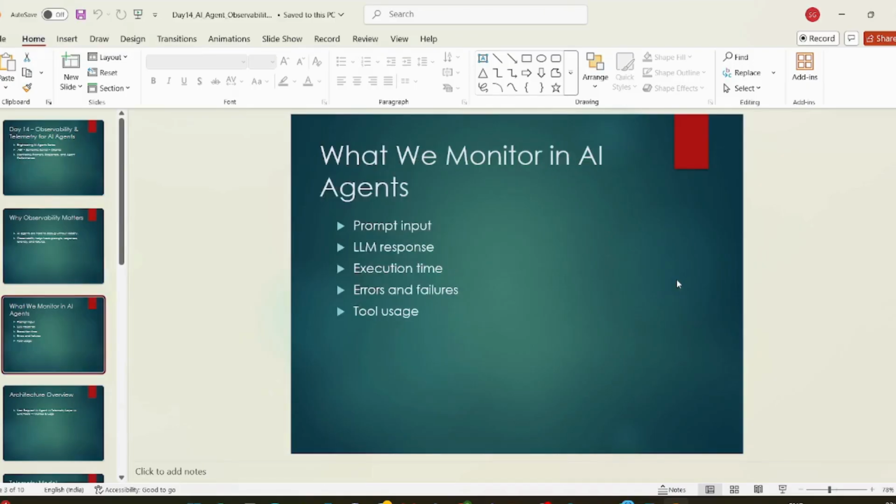Why do we monitor AI agents? Because of the prompt input, LLM response, execution time, errors, and failures. You cannot always go with the happy path, right? The prompt may work wrongly. Even if you give a right prompt, the LLM may respond abruptly, or there may be no response from the LLM at all. Something is down. Anything can happen, right? So we need to capture all the information, just like we do in traditional software development.